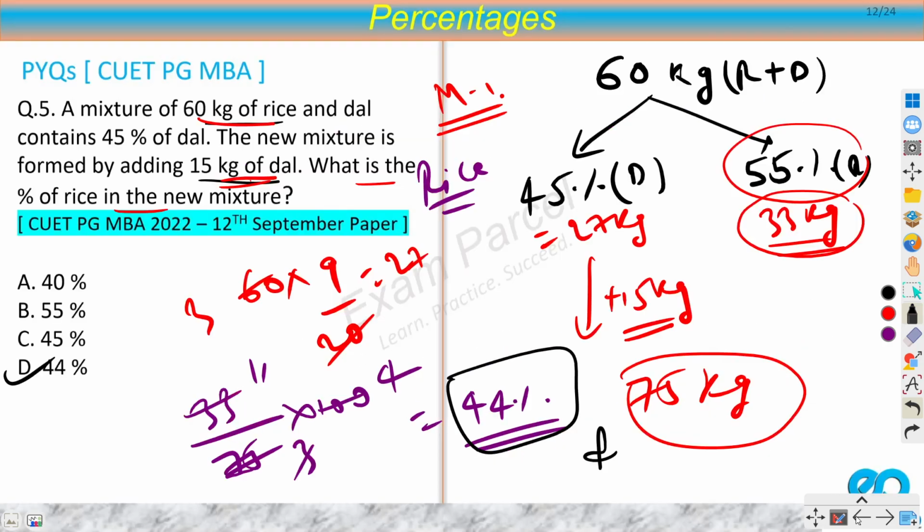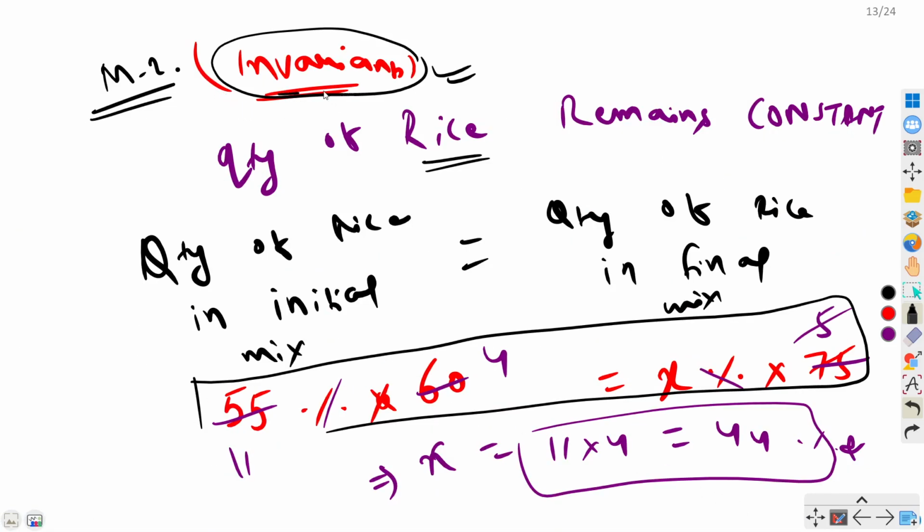But here you had to calculate lots of values. You first had to calculate the value of dal, then you had to calculate even this value, then you add them up. So there are lots of calculations. This method is certainly better. This will save you lots of time, and this method is very neat, and it is more logical to understand as well.